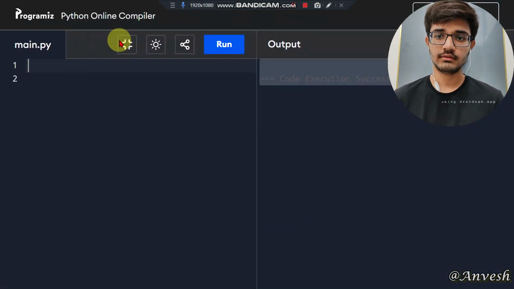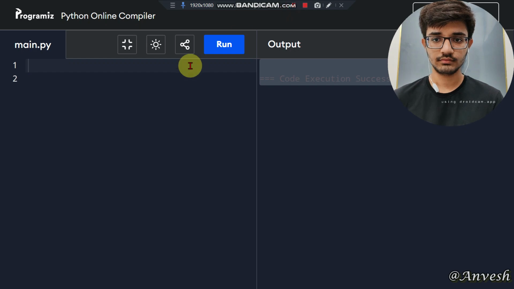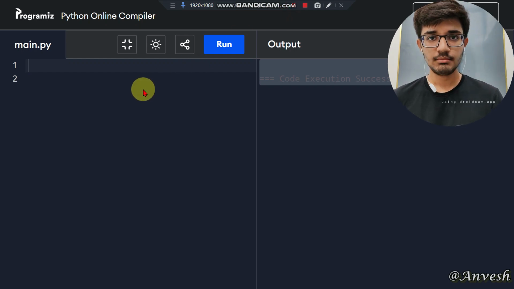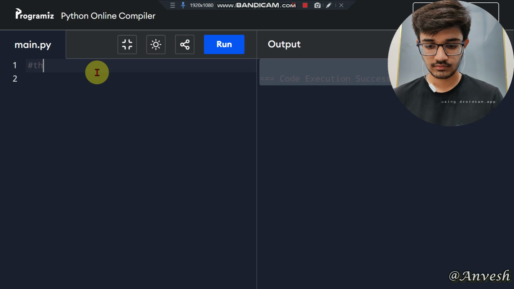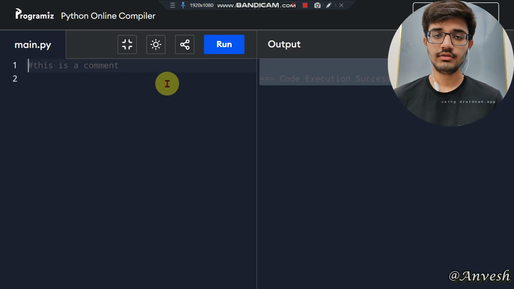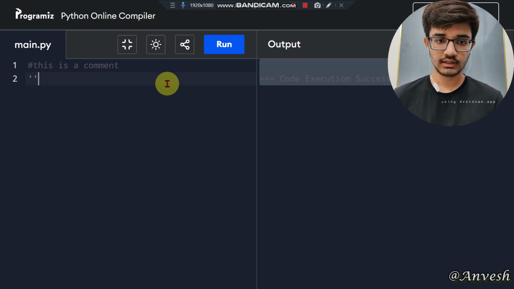So how to write comments? By using the hash symbol we can write a single-line comment. This is a comment. So in this way you can write a single-line comment in Python. And now let us see how to write a multi-line comment in Python by using triple quotes.